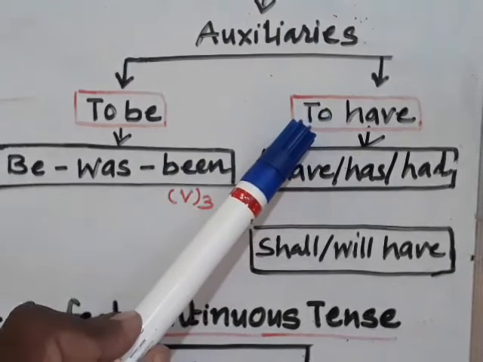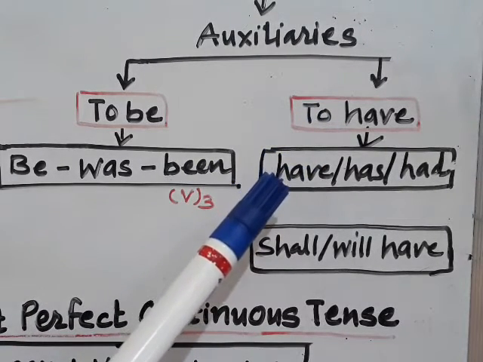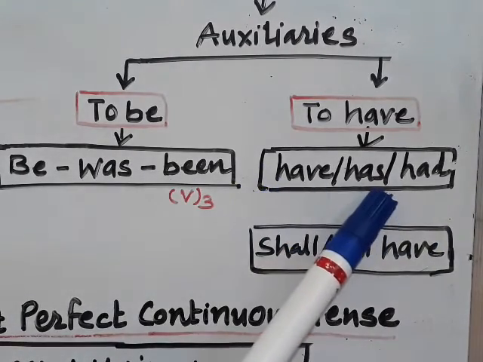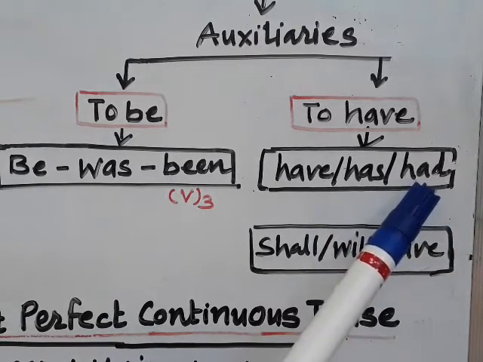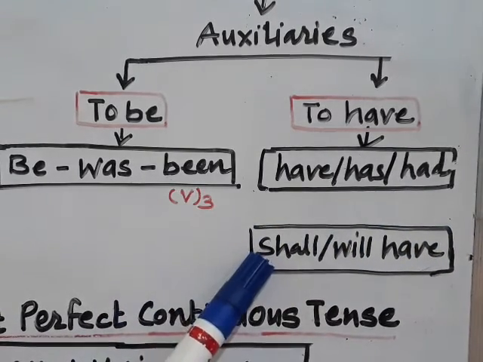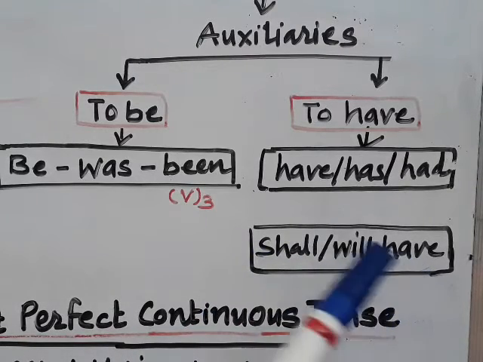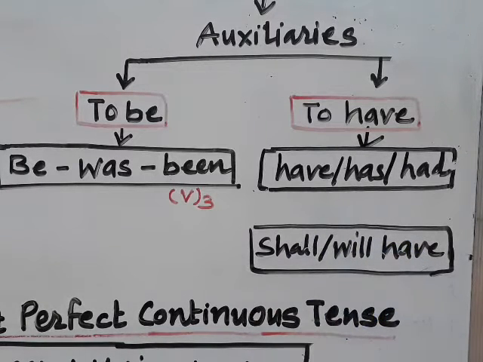Later on, to have, it has its three forms, for present and past, have and has for present and had for past. And the last frame, that is shall or will and afterwards have. So shall have or will have for your future perfect.